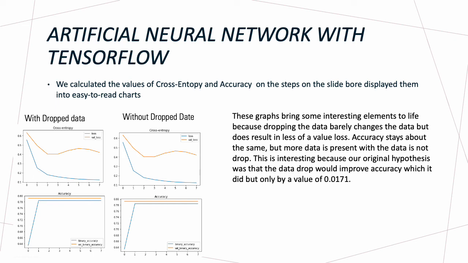The with-drop-data graph is before we drop the data that is unneeded in the columns, and the without-drop-data graph is after we dropped the data that is not needed. These graphs bring some interesting elements to life because dropping the data barely changes the results, but does result in less value loss. Accuracy stays about the same as when the data is not dropped. This is interesting because our original hypothesis was that the data drop would improve accuracy, which it did, but only by a value of 0.0171, which is very slim.